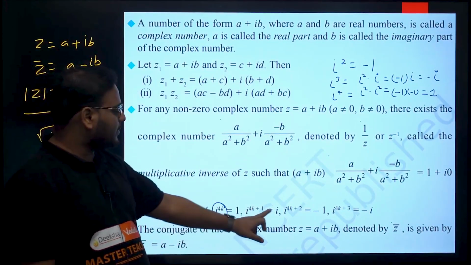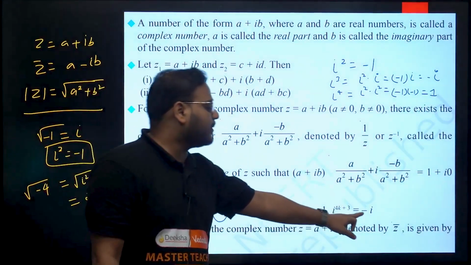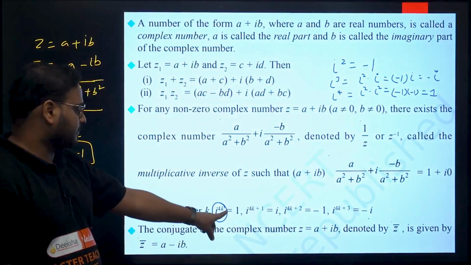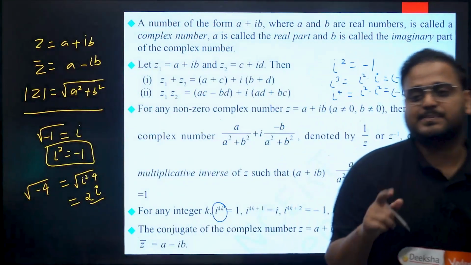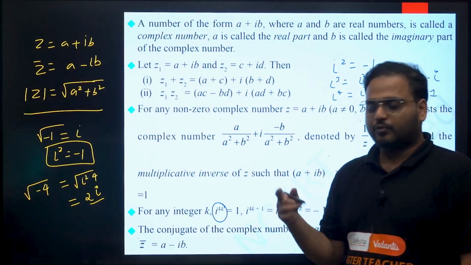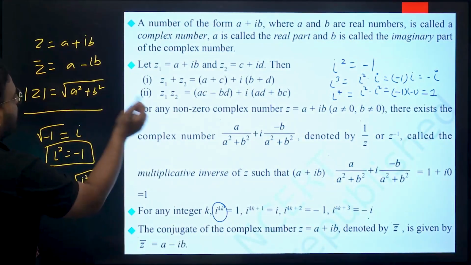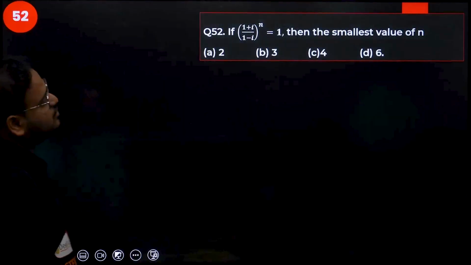Next, 4k plus 1 is again going to be i. 4k plus 2 will become minus 1. 4k plus 3 will become minus i. Again, if you write 4k plus 4, it will become simply 1. So if the power of i is a multiple of 4, the answer will be 1. I'll show you, do not worry. Please check. These are some important points that I've mentioned, and if you remember all of this, you can solve this question.